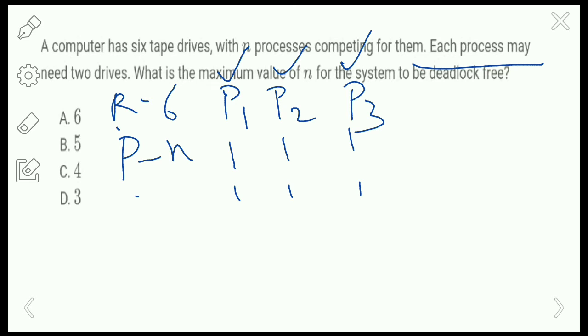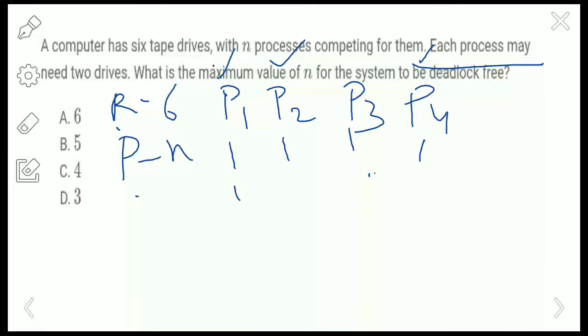Okay, so let's check the other option. For the 4 processes, we have taken 4 resources, one for each process, and for the first 2 processes we are going to allocate 2 resources. Okay, so now we are going to execute these processes.